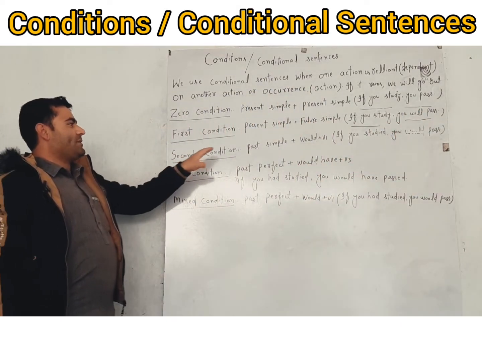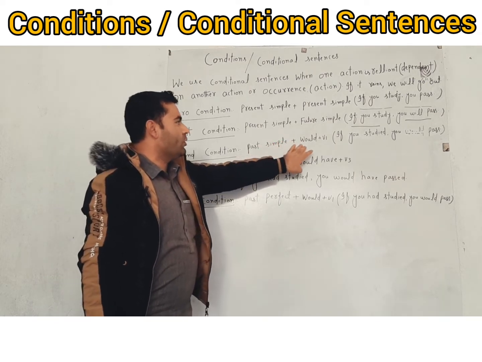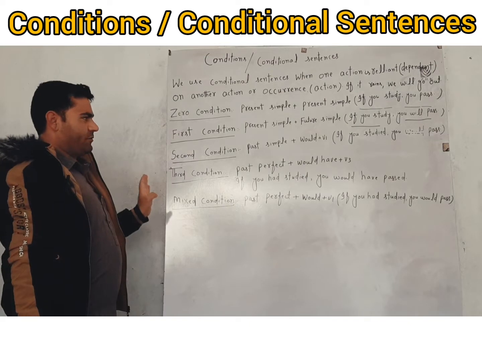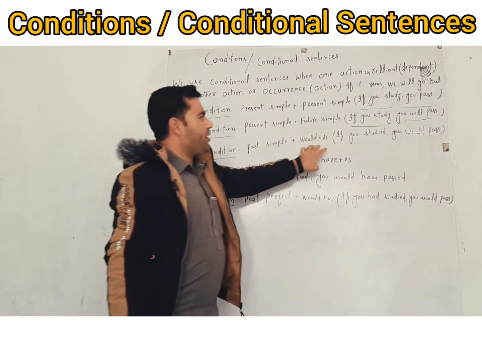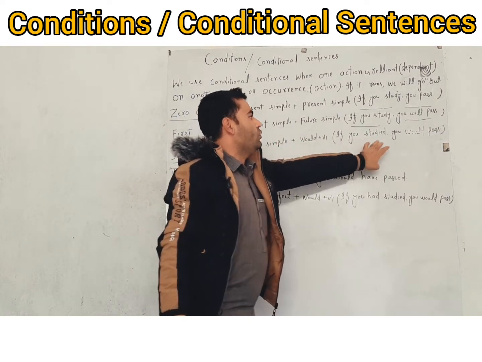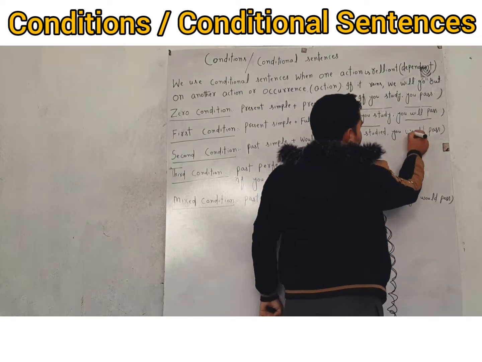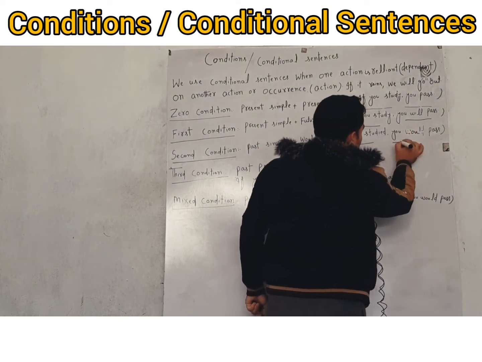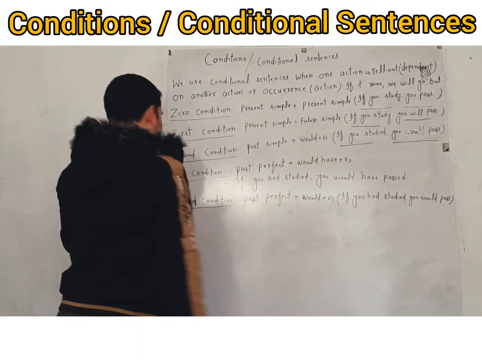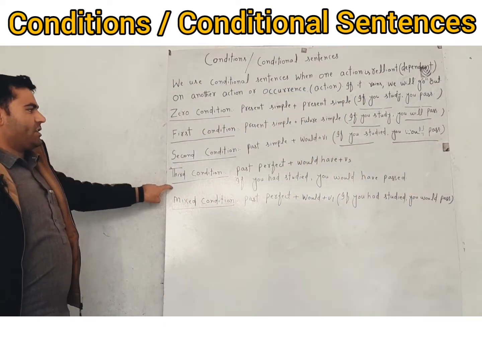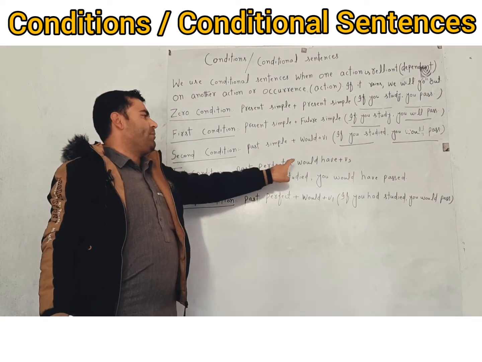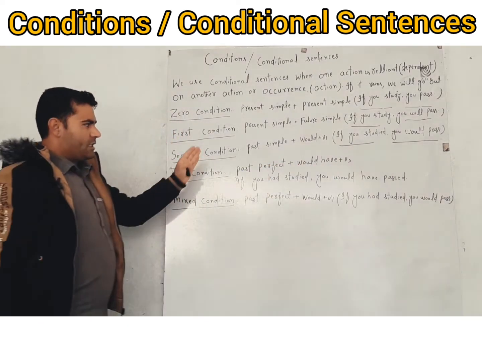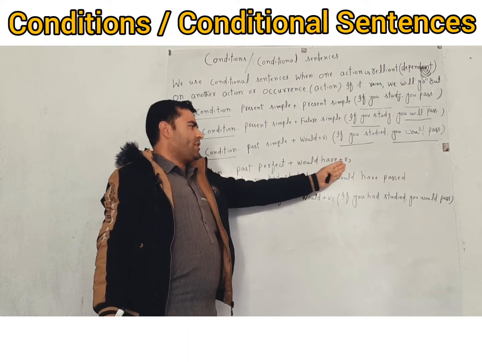Second condition, past simple plus would plus first form of verb. Remember, when I use V1, it means first form of verb. If you studied, you would pass. So here you see that if you studied is past simple and you would pass, as I mentioned in the structure. Third condition is past perfect plus would have plus third form of verb.